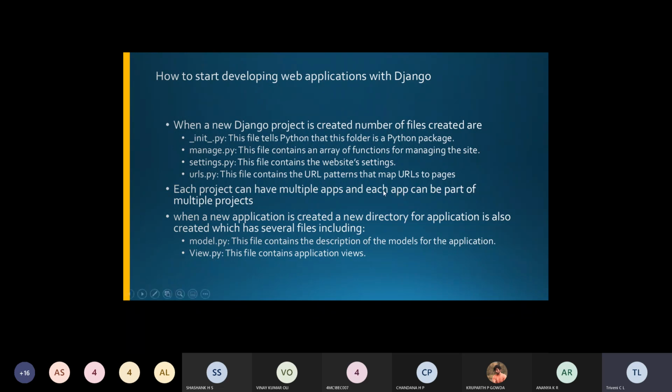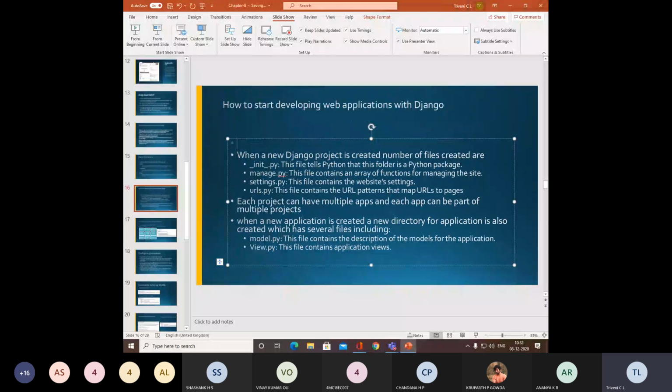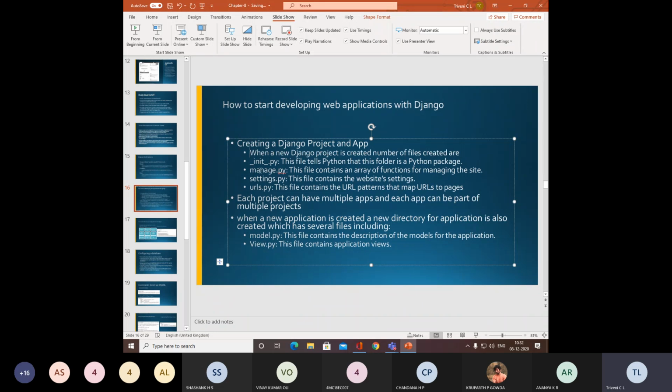So the first point, I'll write one more point for you all: Creating Django project and app. So how do we create a Django project and app? We will see it here.